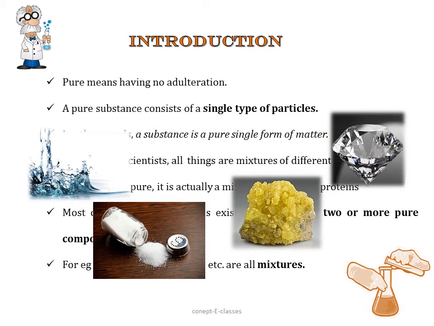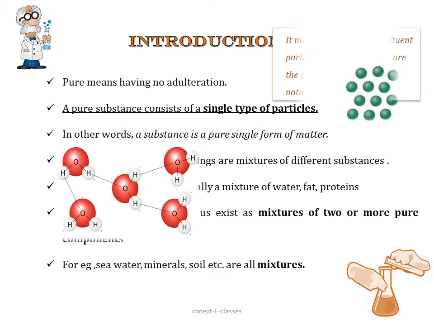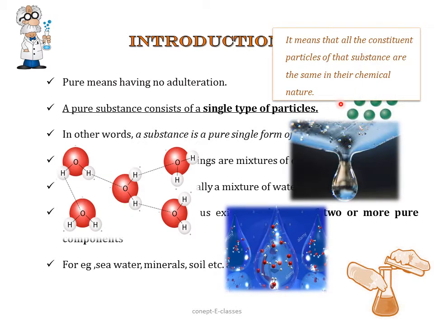But according to science, a substance is said to be pure only if it consists of a single type of particles. That is, all the particles of that substance are the same in their chemical nature. Say for example, a drop of water consists of many particles and all the particles should be H2O. They should be the same in their chemical nature.